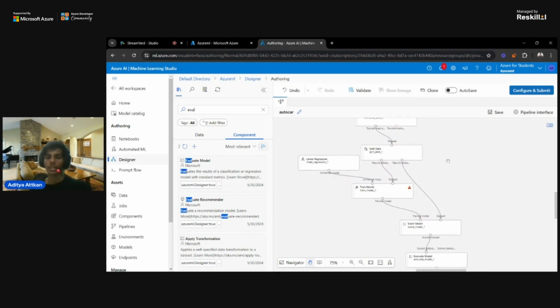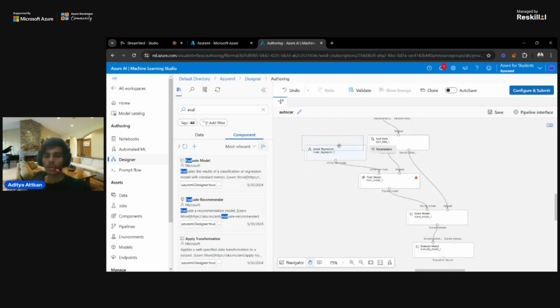Then we have split data, which is nothing but dividing the data into 70% training and 30% testing data. Then we also have a model which we are going to use as a training model. So we have used a linear regression model, which is simply like, if we place the outputs on a graph and try to draw a line for the output to separate the outputs, we will find there is a linear relation in that. So that's why we use linear regression.